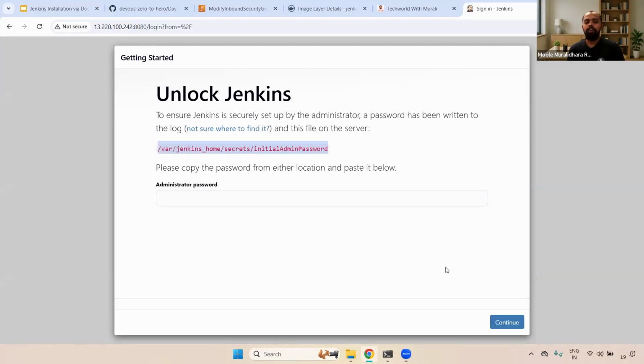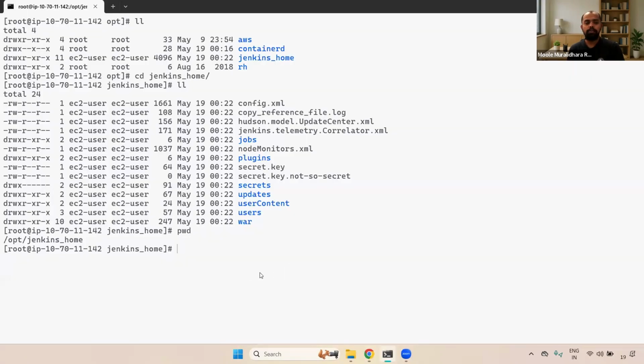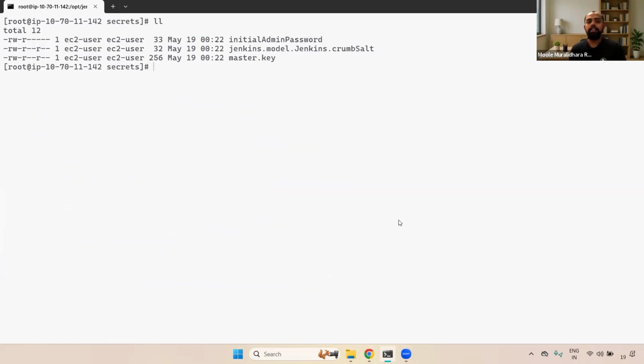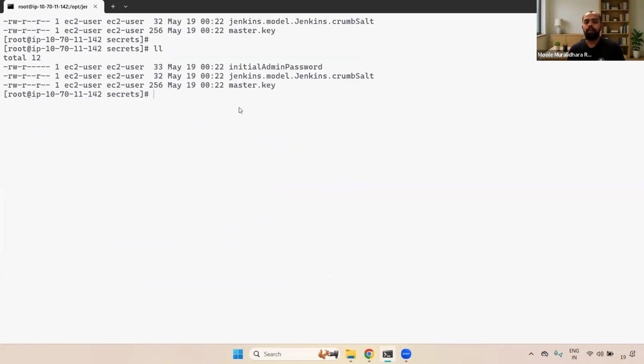Fine. Now we need to find where JENKINS_HOME is. This is inside the container, but we already mounted it to our local. In this particular /opt/jenkins_home, you can go to secrets, and here you can see we have the initialAdminPassword. You don't need to go inside the container to get that initial password, guys. We already mounted it to our local server, which means it is available.